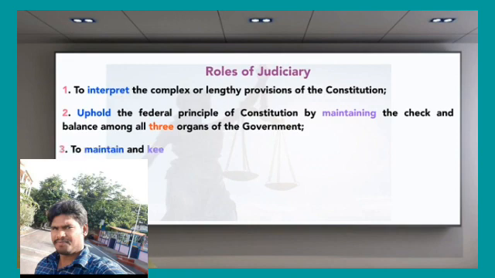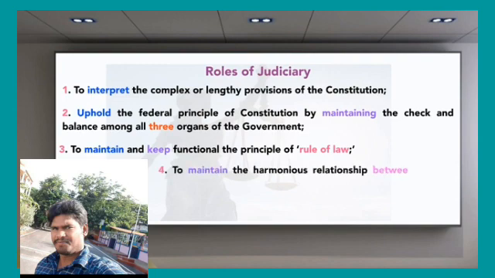Okay, students, observe some of the important points which are given to us here: to maintain the principle of the rule of law, according to which we have to obey and follow our law, then we will get good justice.